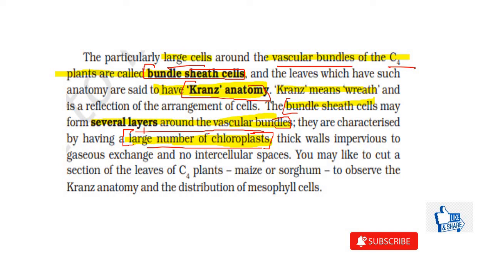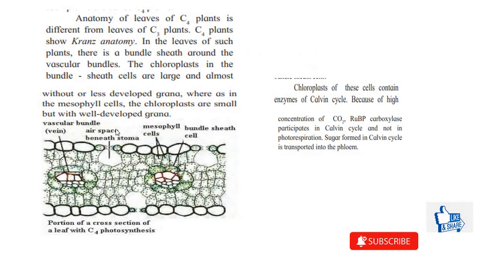They're having a large number of chloroplasts inside these bundle sheath cells. So we can say that this could be the correct answer. Then this is more explanation. The anatomy of the leaves of C4 plants is different from the C3 plants, which is the Kranz anatomy. There are bundle sheath cells around the vascular tissues. These chloroplasts are large, while in mesophyll cells the chloroplasts are small.